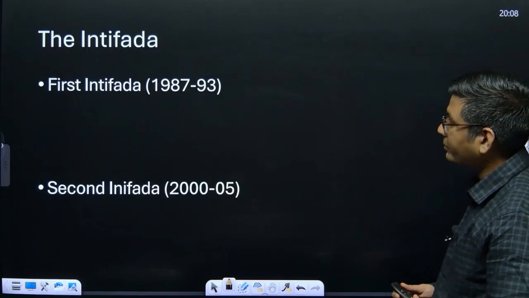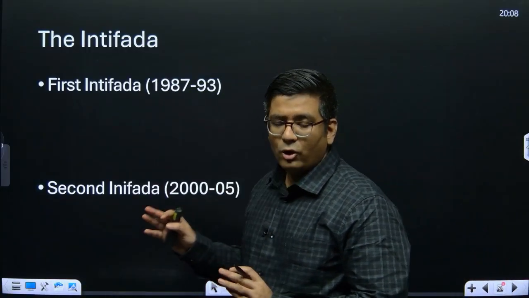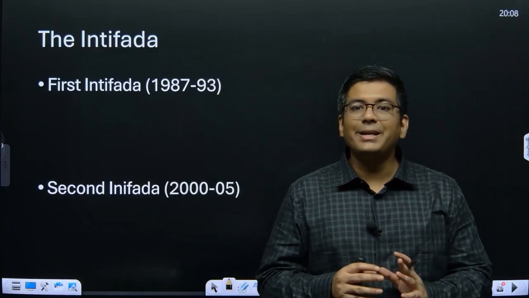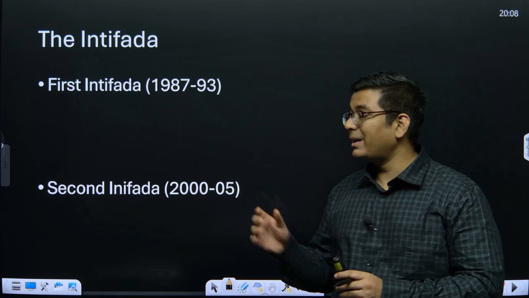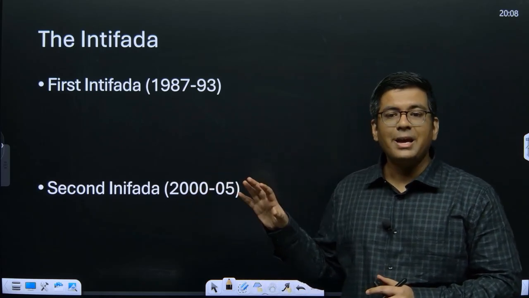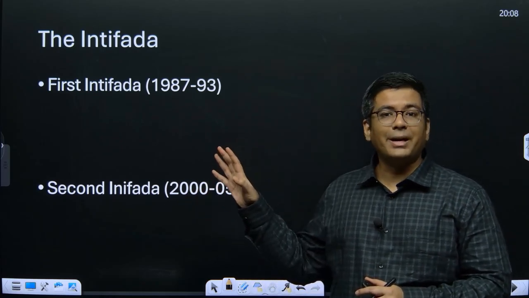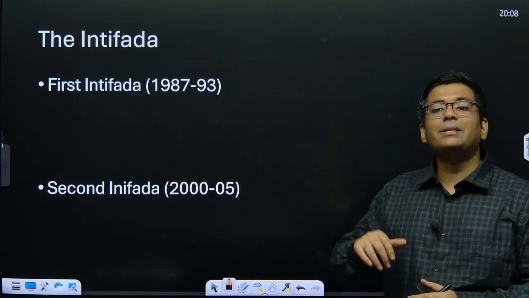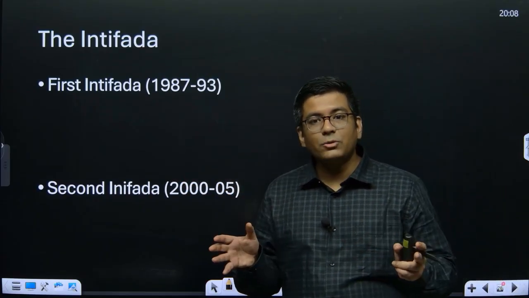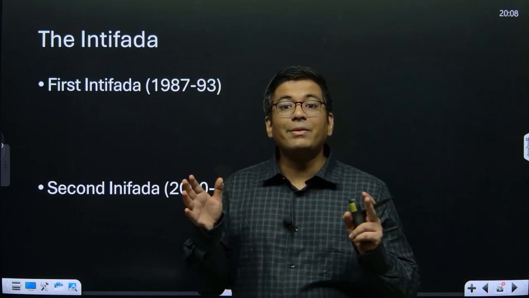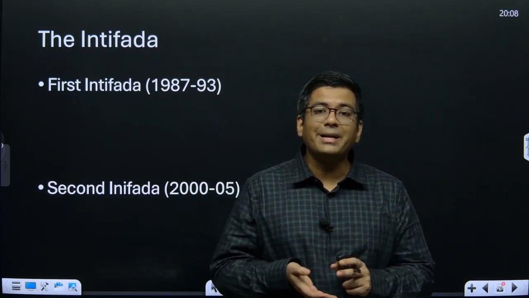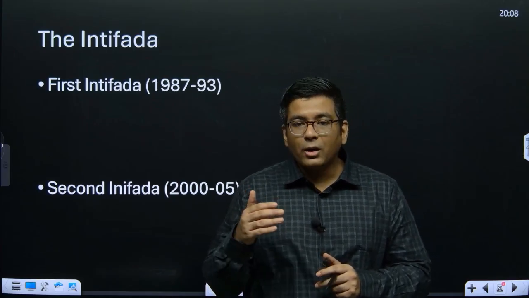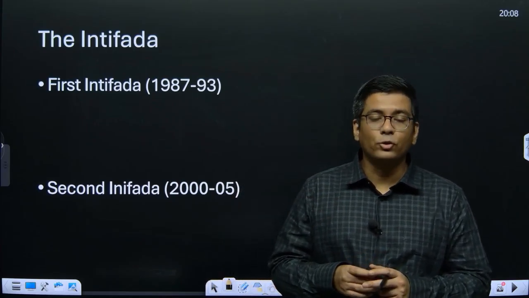Then after this particular loss in the Yom Kippur War, the Arab world also recognized that militarily there is no solution to this, and at the same time Israel also realized that it will not be able to permanently keep its military presence in the Gaza Strip as well as in Sinai. So now in both the regions it was eventually understood that we would need to make a more pragmatic kind of solution, and that is why the solution actually involved conflict resolution instead of use of force.